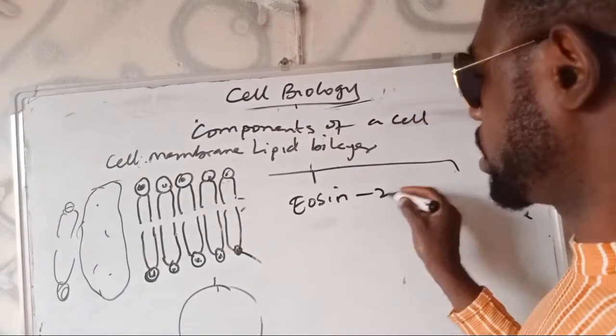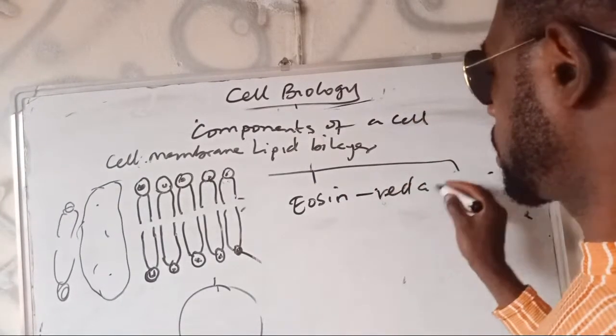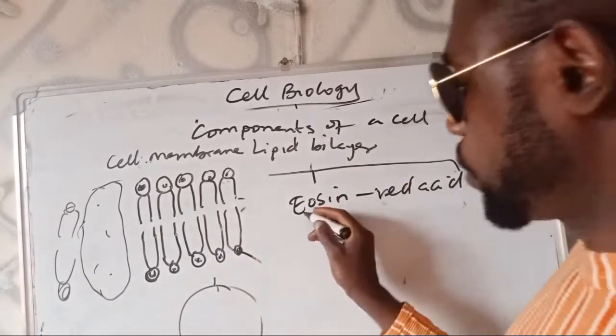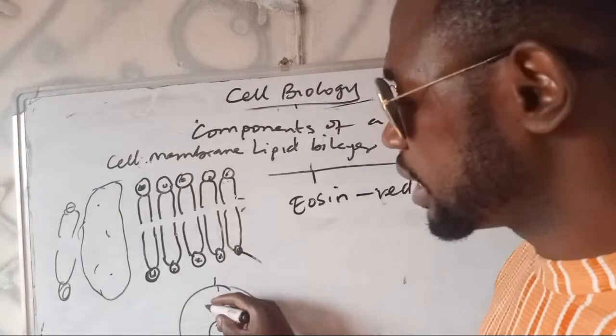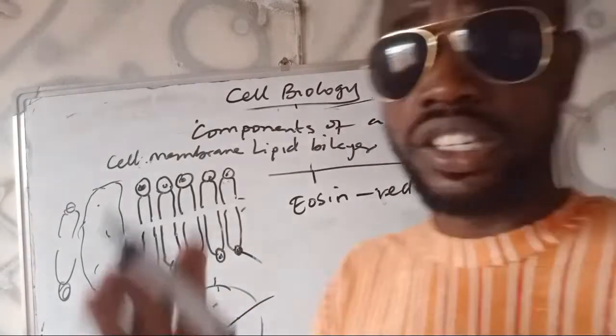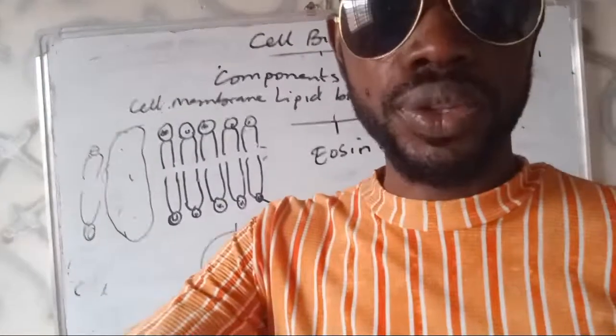This eosine is a red acid dye and is acidic. This eosine is only sensitive to the cytoplasm. It's not sensitive to the nucleus. So you can differentiate the nucleus from the cytoplasm using this eosine.